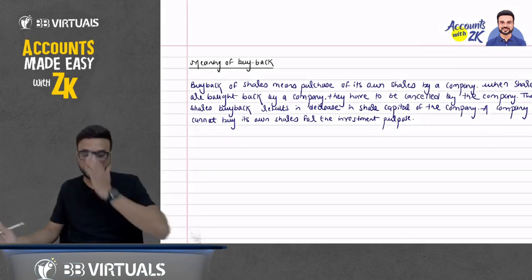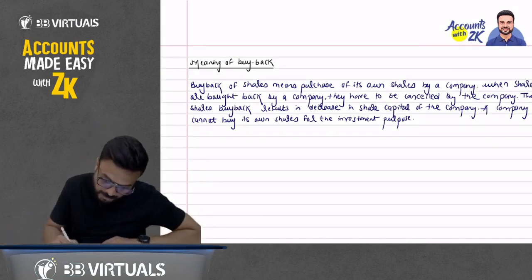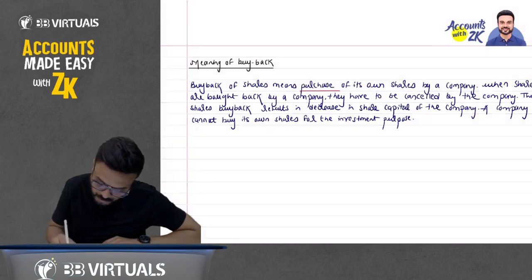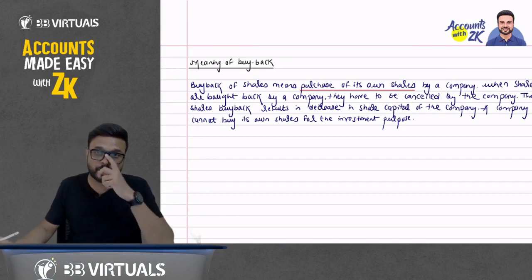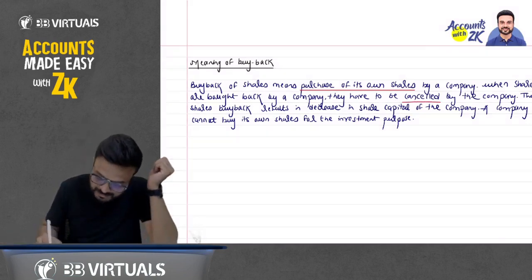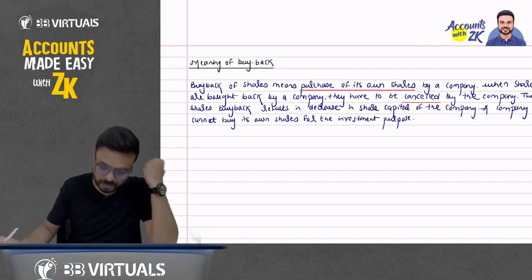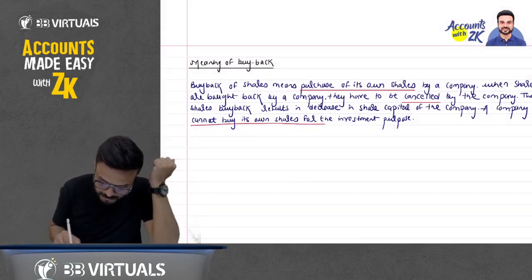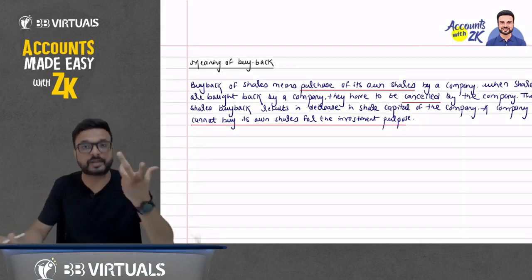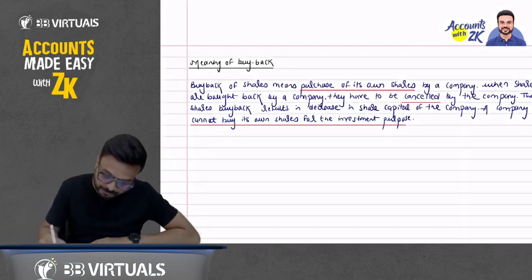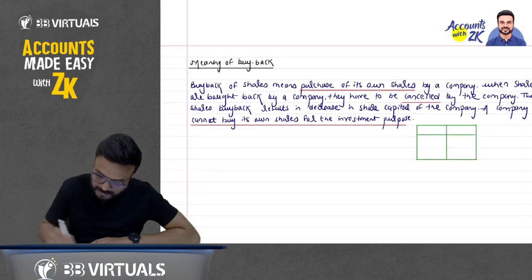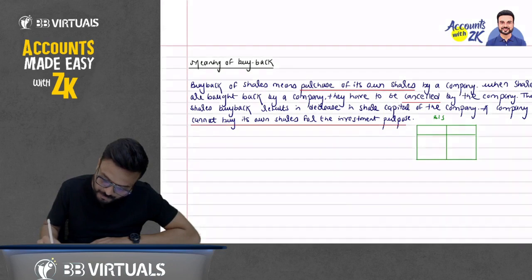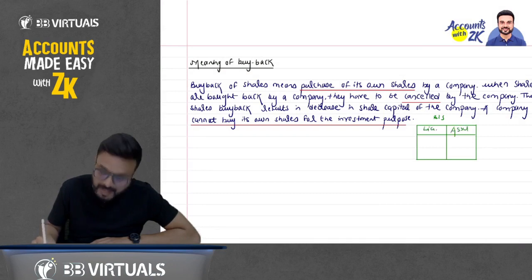What does it mean? Buyback of share means purchase of its own share. So we are purchasing our own share. When shares are bought back by a company, they are to be cancelled. We cannot purchase our own share for the purpose of investment. For understanding purpose, this is the balance sheet of ABC Limited, liability side, and this is asset side.